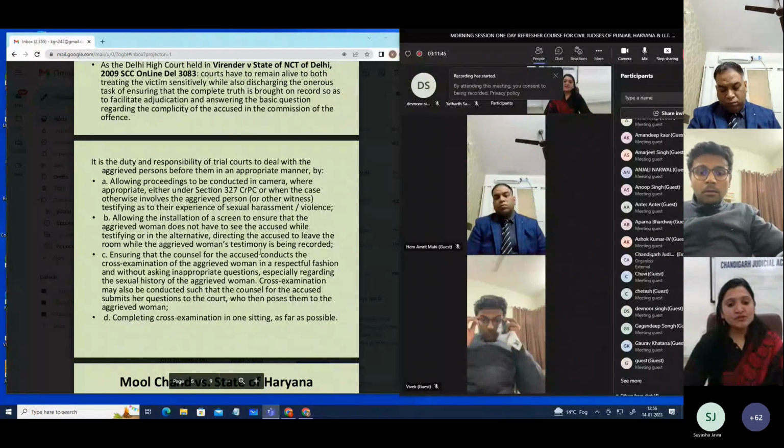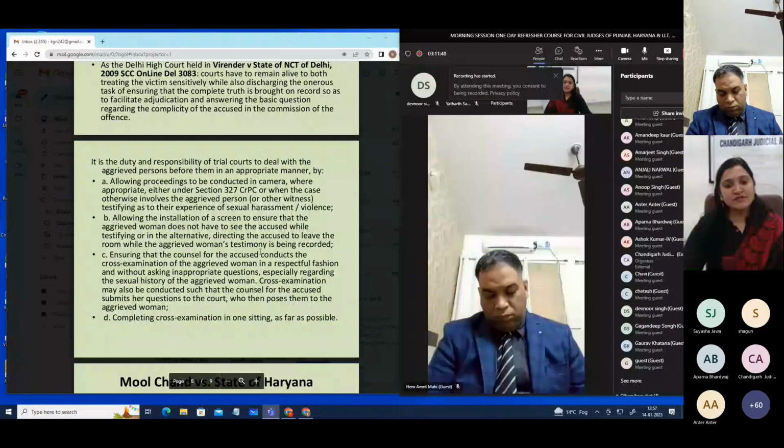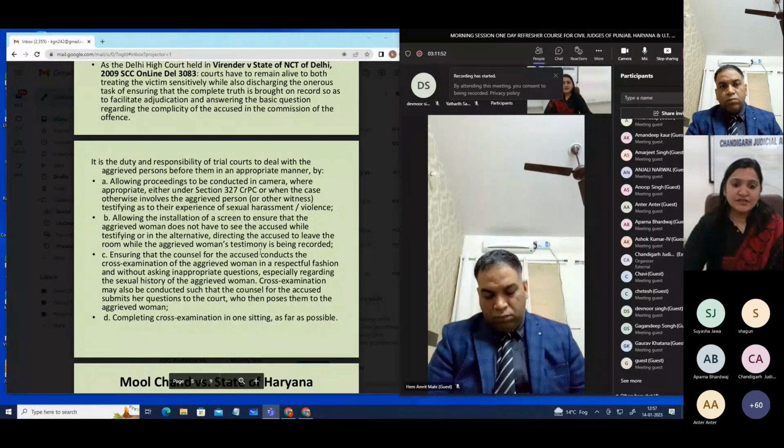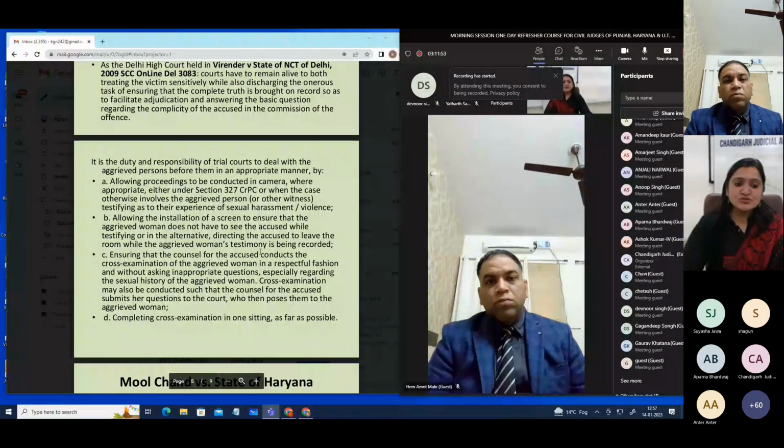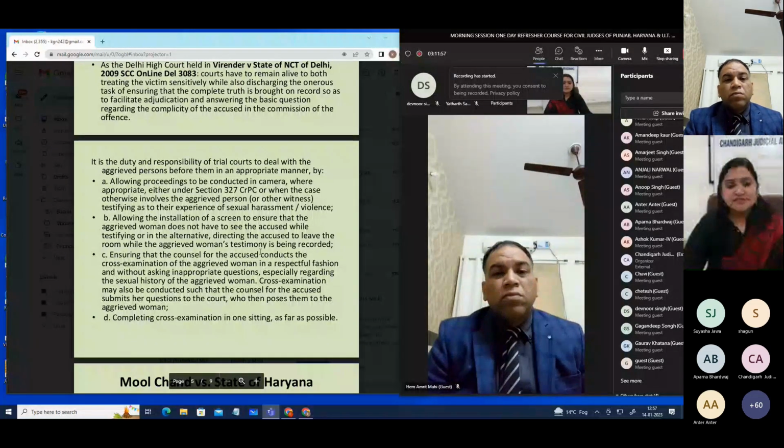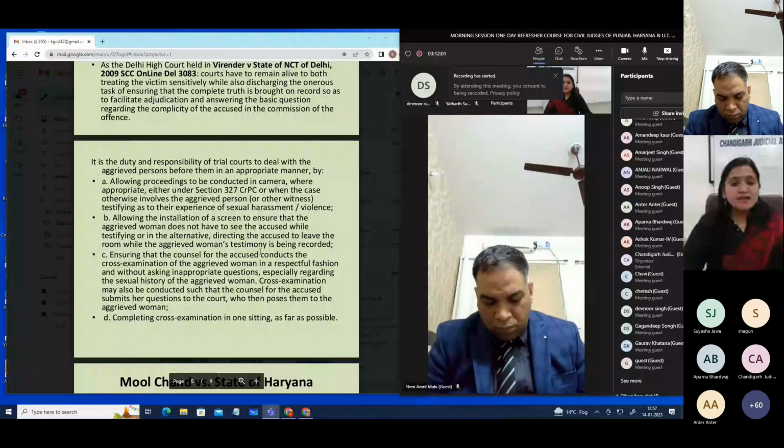Then allowing the installation of a screen to ensure that the aggrieved woman does not have to see the accused while testifying, or in the alternative, directing the accused to leave the room while the aggrieved woman's testimony is being recorded. Then ensuring that the counsel for the accused conducts the cross-examination of the aggrieved woman in a respectful fashion.